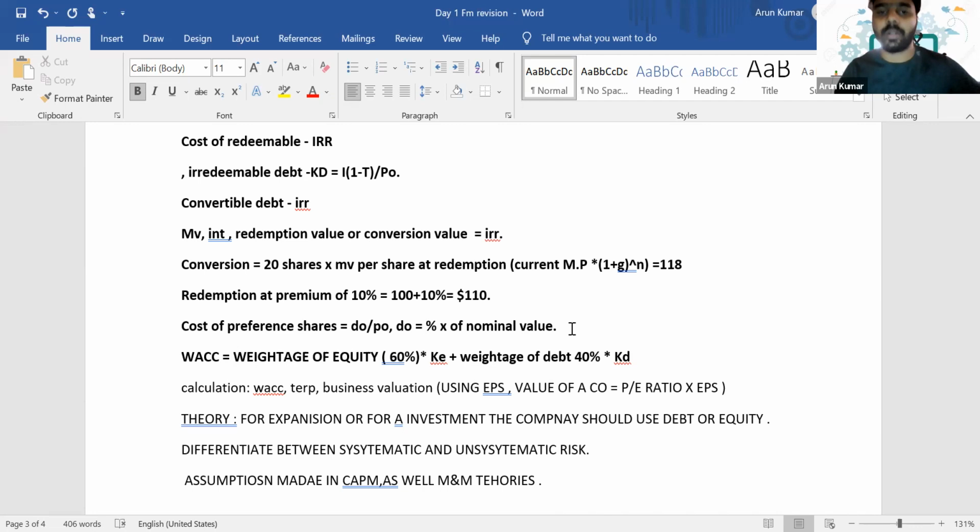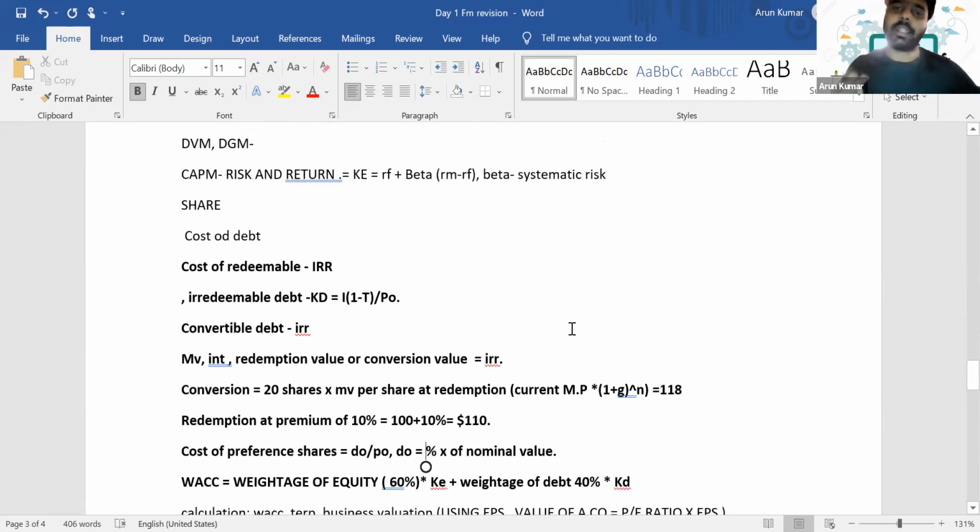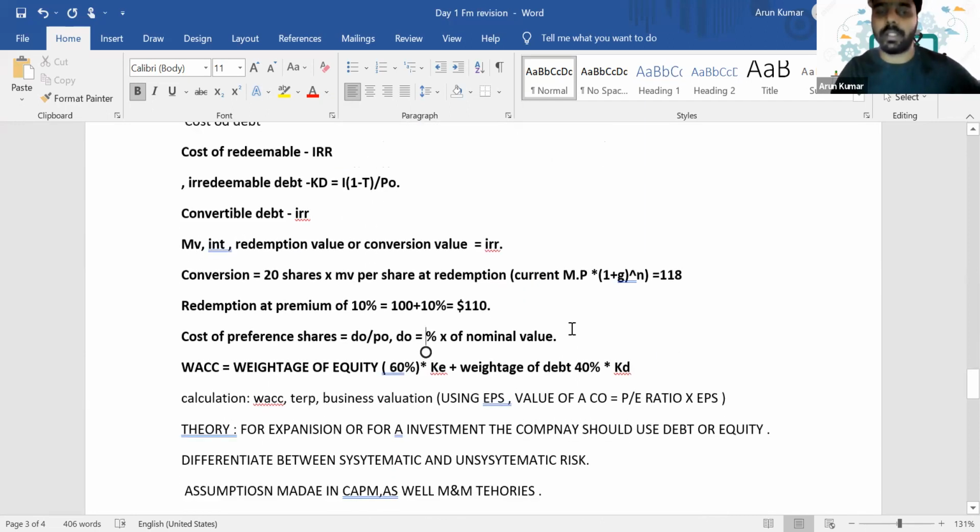Is it clear, everyone? You can expect a full-fledged question of around 10 to 12 marks with respect to WACC calculation. So please note that you remember this area. It's a direct, easy-marks question if you properly learn the formulas. I hope there are no other doubts with respect to it. You can ask me if you have any doubts with respect to the WACC calculation. Any doubts, guys? Can you reply in the chat? Do you have any other doubts with respect to the WACC calculation?